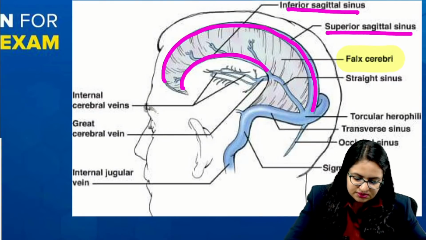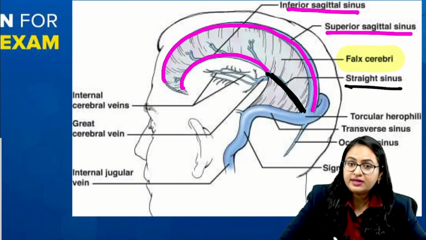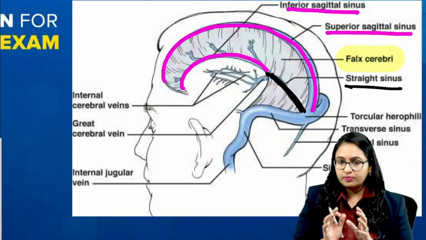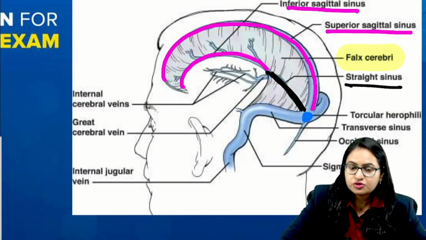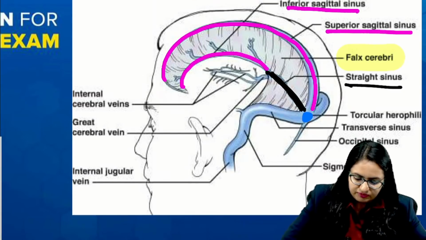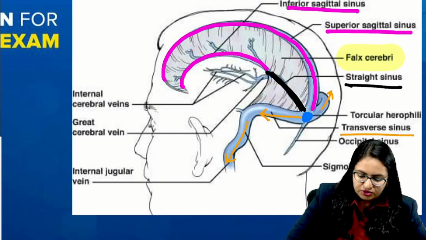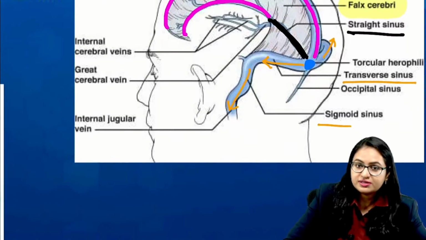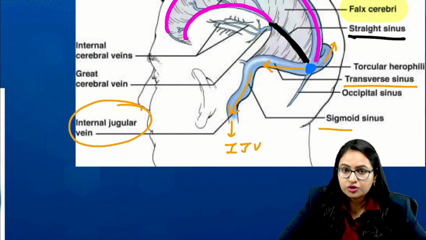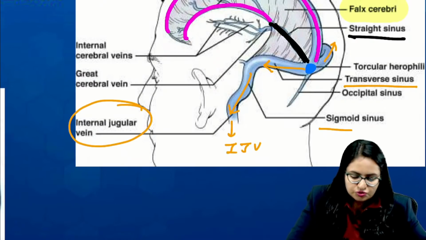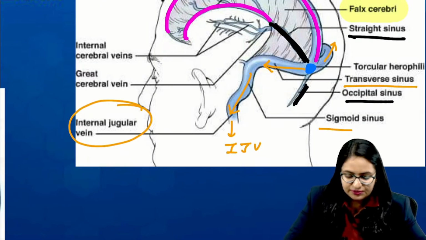Then apart from this, we have this sinus which is present over here. This is the straight sinus. All these sinuses now are coming to this point, so a confluence of sinuses occurs over here. Then it goes like this: this is the transverse sinus. Further, when it is flowing, this is the sigmoid sinus, and finally it leads to the formation of the internal jugular vein. The occipital sinus, which is mentioned in the question, is this small sinus present over here.